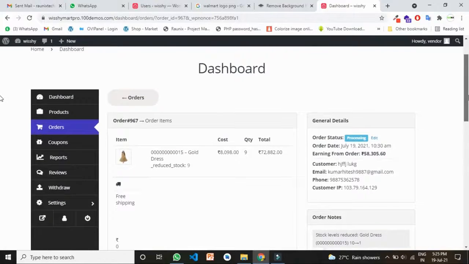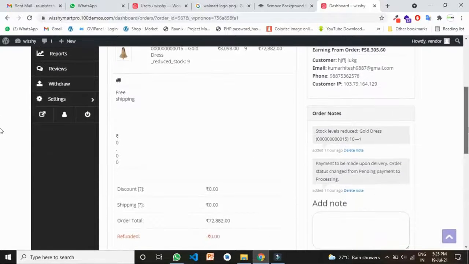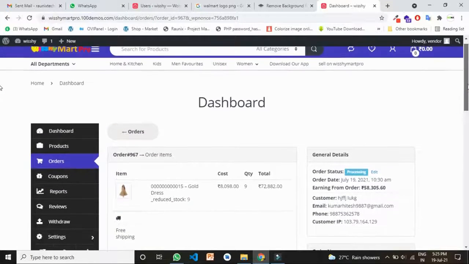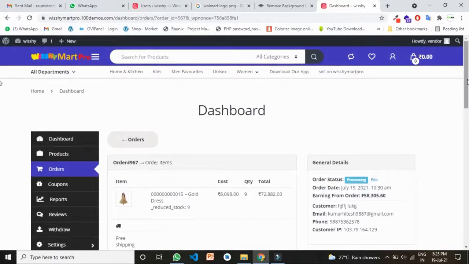Remember, whenever a seller registers on the platform, without the admin verifying him he cannot log in to the seller panel and start adding products. That means any unwanted seller cannot come to your place and ruin your marketplace. You can have only verified sellers.